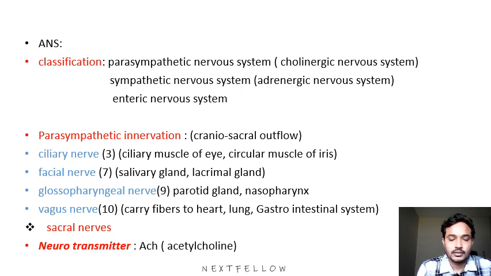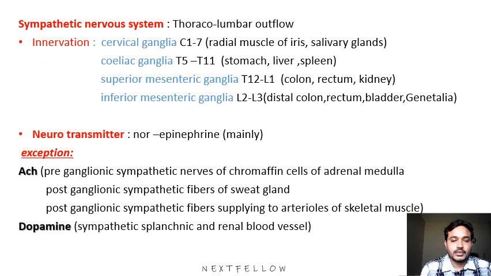So here the main neurotransmitter is acetylcholine. That's why we call it a cholinergic nervous system. Next, coming to the sympathetic nervous system. In the sympathetic nervous system, it is a thoracolumbar outflow.